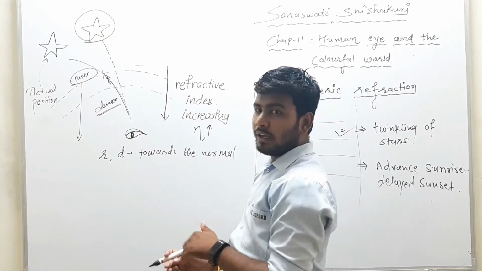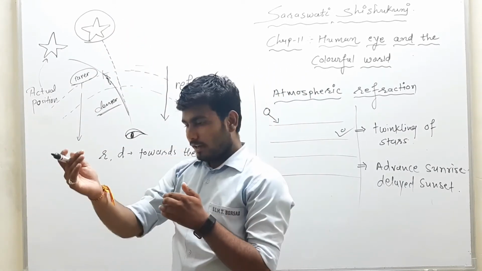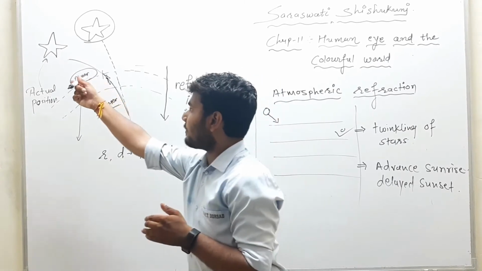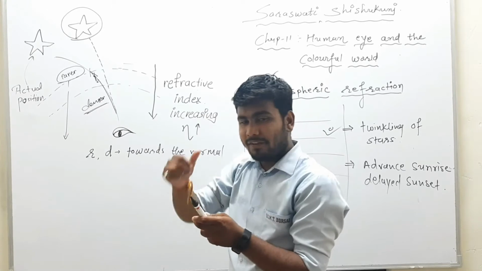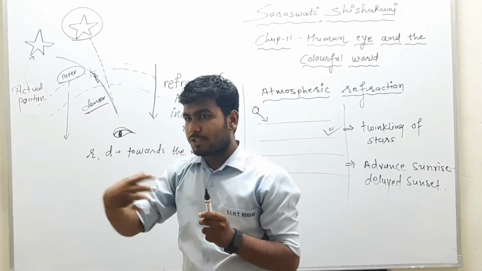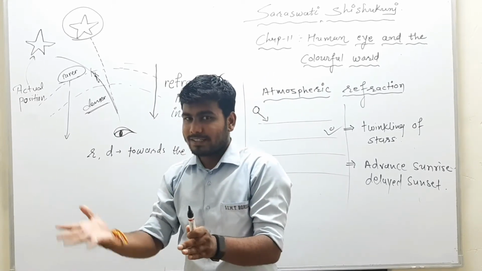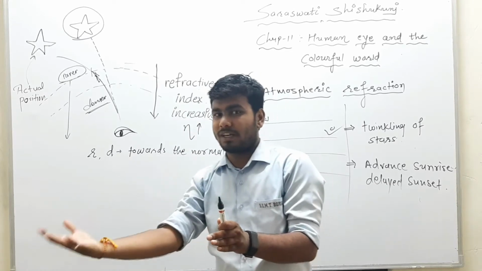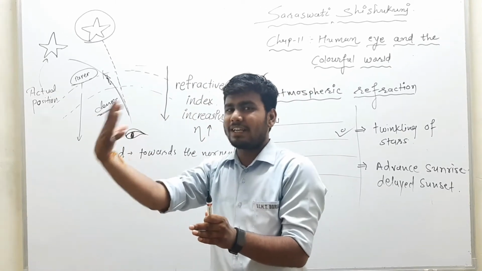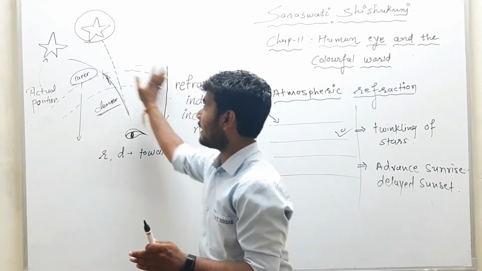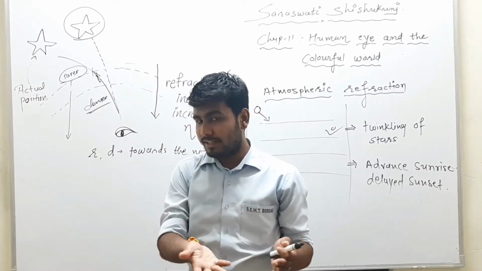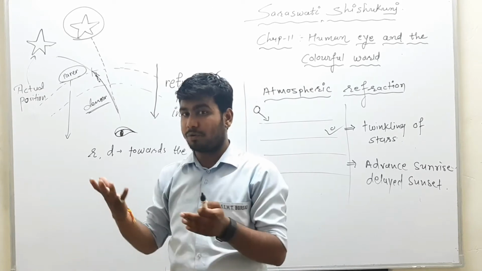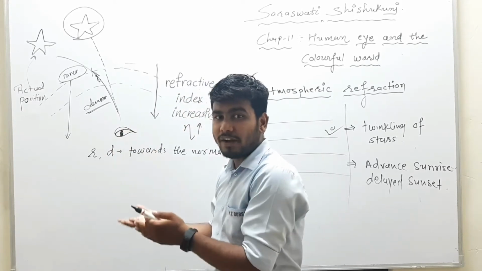Okay, so see, when it enters from rarer medium to denser medium it comes towards the normal, and when it enters into our eye, this portion is also not constant. Sometimes it will increase, sometimes it will decrease. Also we know that the atmosphere of Earth is not steady, as we discussed, due to the humidity and the different layers of atmosphere.